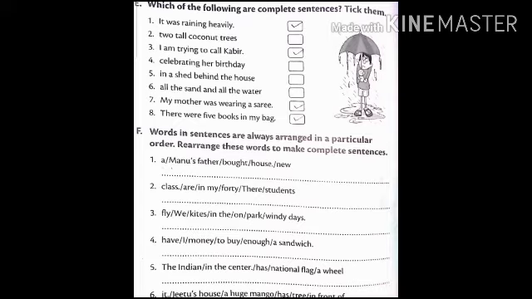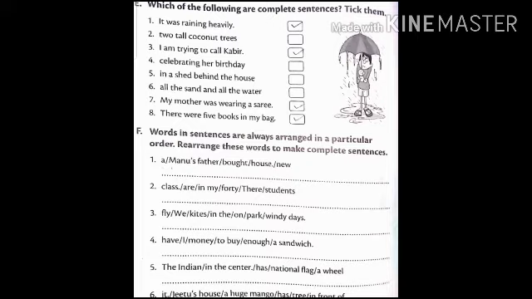Sentence, mark. Two tall coconut trees. No dear, it's not a sentence. I'm trying to call Kabir. Yes, it's a sentence. Celebrating a birthday. Again incomplete. So this is not a sentence.